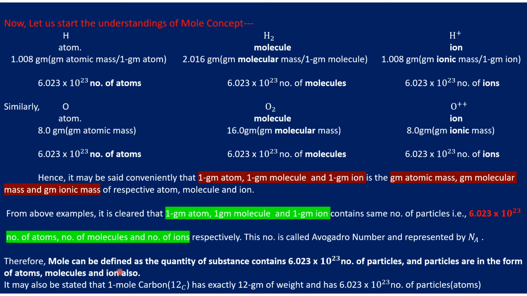Therefore, mole can be defined as the quantity of substance containing 6.023 × 10^23 number of particles, and particles are in the form of atom, molecule, or ion also. It may also be stated that 1 mole of carbon-12 has exactly 12 gram of weight, and has 6.023 × 10^23 number of particles, that is atoms.